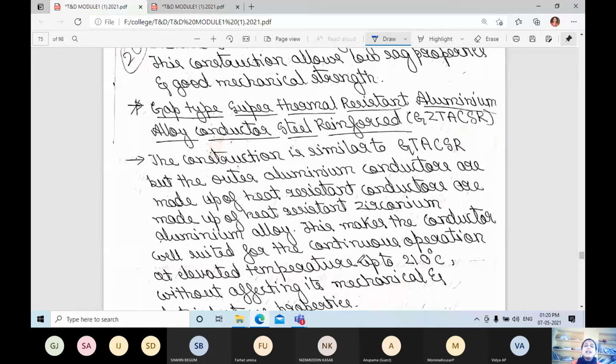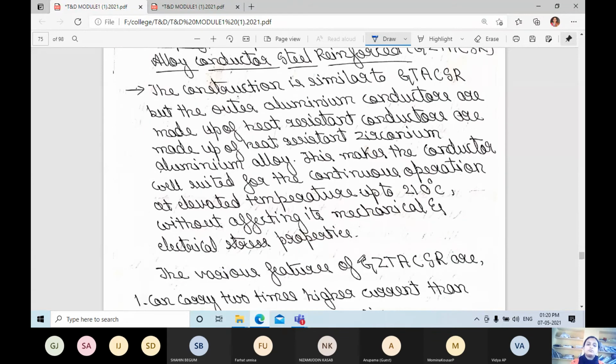This conductor is well suited for continuous operation at high temperature, up to 210 degrees Celsius, without affecting its mechanical strength and also electrical properties.